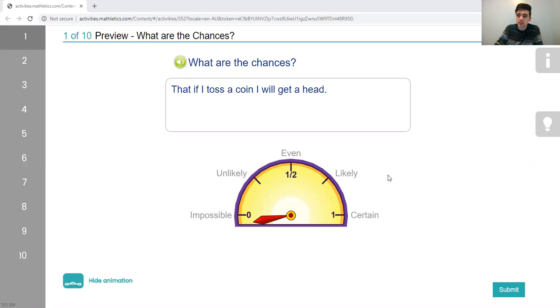And in this lesson, there's a dial that has 5 words: impossible, unlikely, even, likely, and certain. And it's going to give a scenario, and we just have to decide which of these describes the scenario best.